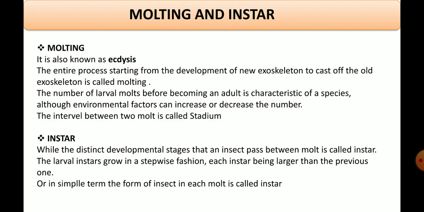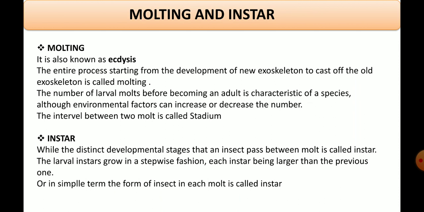Now, let's have an idea of the terminologies associated with insect metamorphosis. The first term is molting. Molting is also known as ecdysis. Molting is the entire process starting from development of the new exoskeleton to casting off or shedding of the old cuticle or exoskeleton.